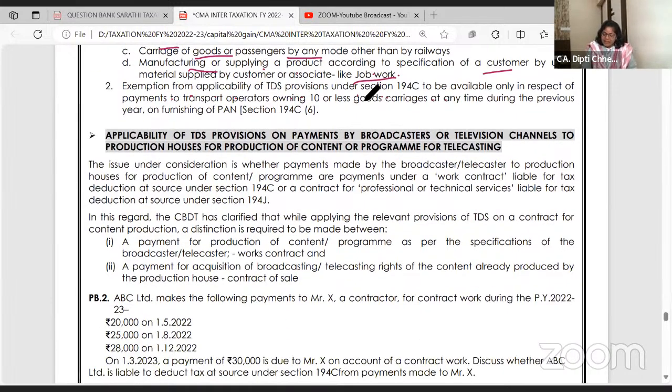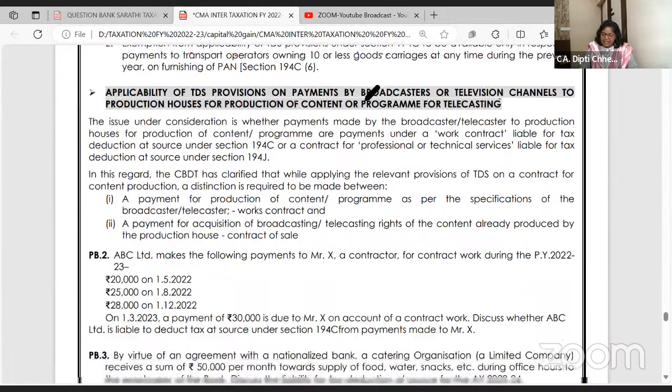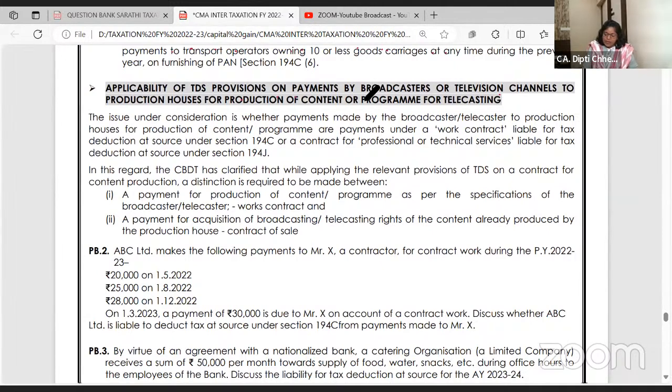Applicability of the TDS provisions on the payments by broadcaster or television channels. ये एग्जाम में एक बार क्वेश्चन भी आया है. The issue under consideration is whether the payment made by broadcaster or telecaster to the production houses for production of the content is a payment under a works contract, then it is liable under 194C, or for technical services under 194J. TDS तो कटेगा, but many times now I'm opening up the debate कि is it 194C or 194J. You will find 110 cases, but I'm discussing the important ones which are repeated in exams, with the trend I'm observing.